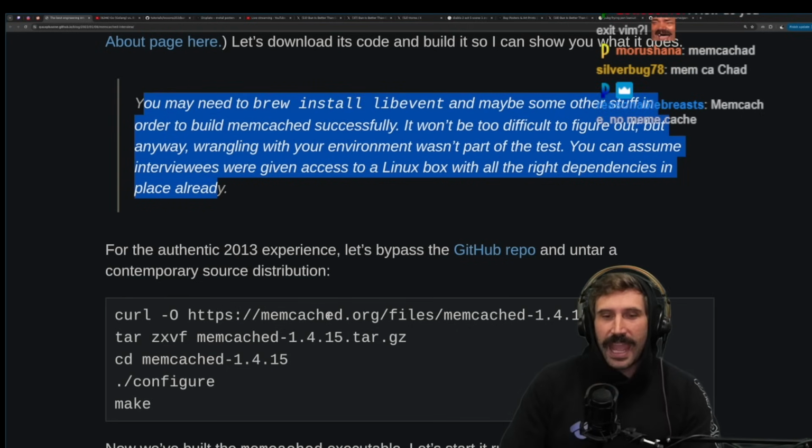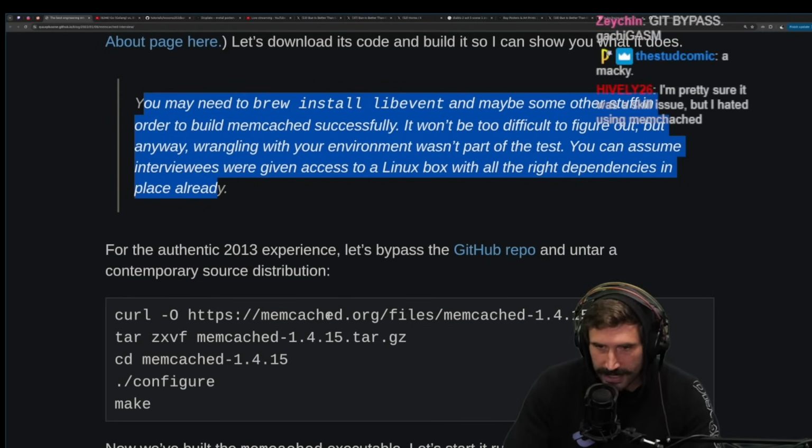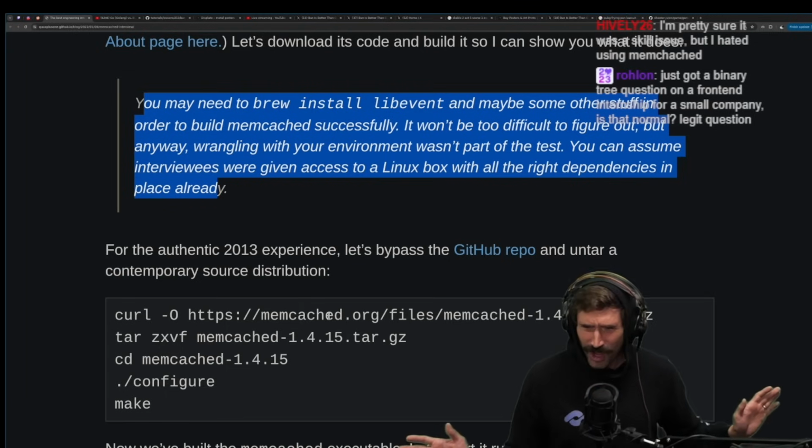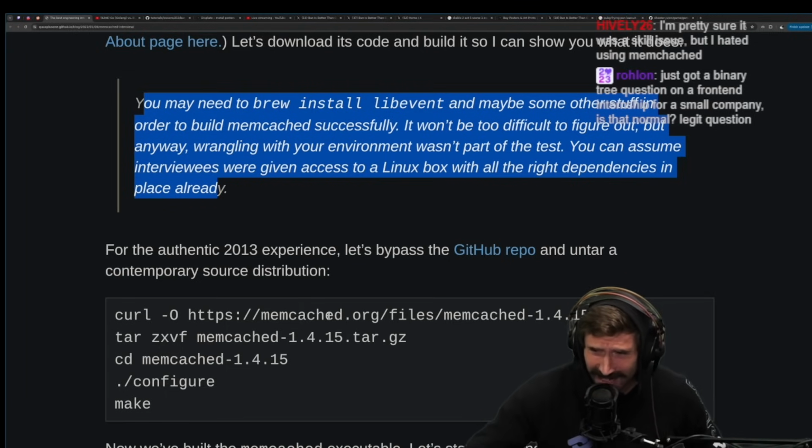If you give me access to a Linux box with all the right dependencies, I have already failed because I can't type on QWERTY. Right? Are you assuming my keyboard layout?